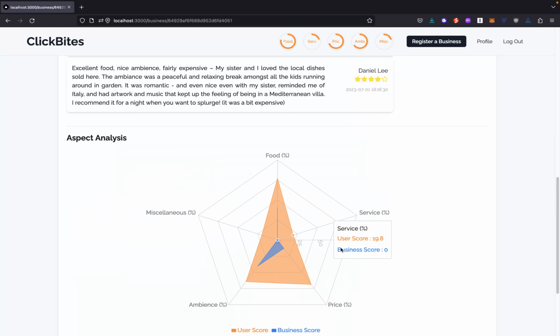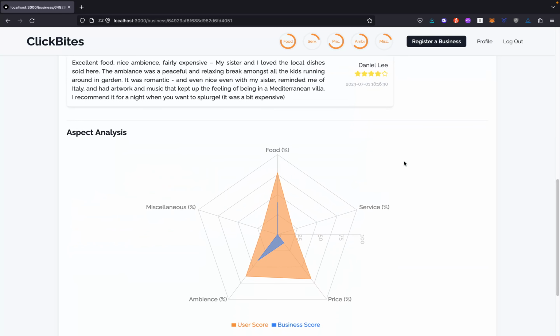And as you can see, the radar chart for aspect analysis for each restaurant also changes, where it includes the chart for the user level, and the user can have a general view of how this restaurant performed in each aspect and compare the scores to his own score.